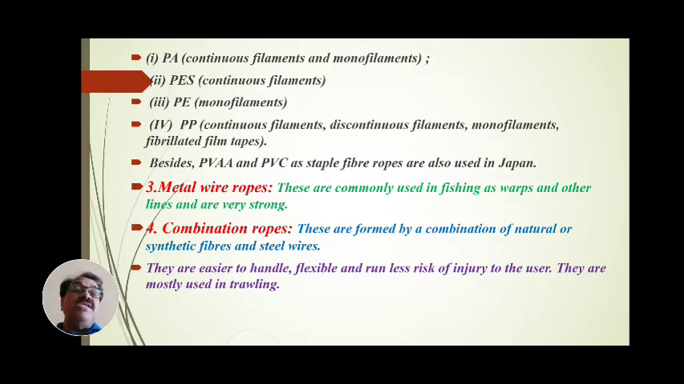And the fourth type of rope is the combination rope. These are formed by a combination of natural or synthetic fiber and steel wires. This fourth group is called the combination rope. These ropes are manufactured, fabricated, by combining natural or synthetic fiber with steel wires.